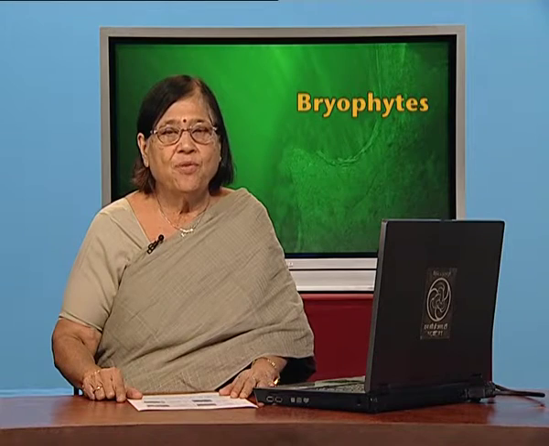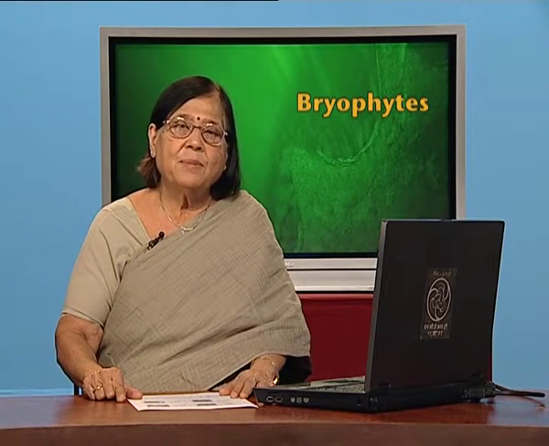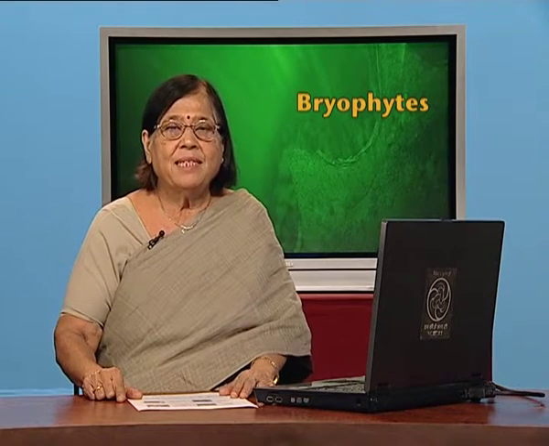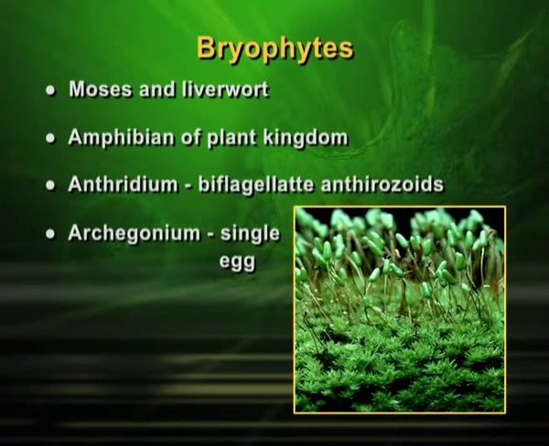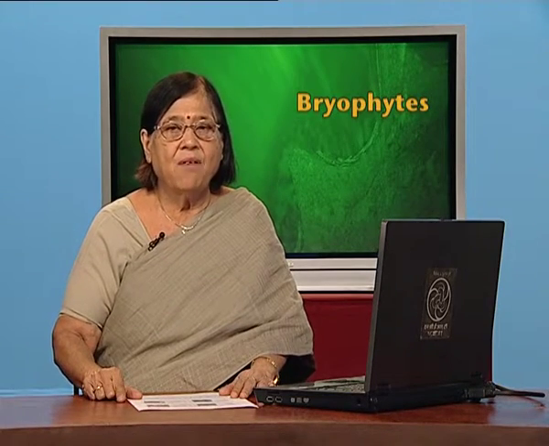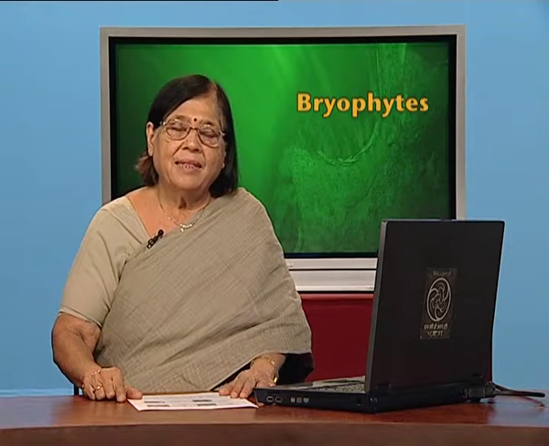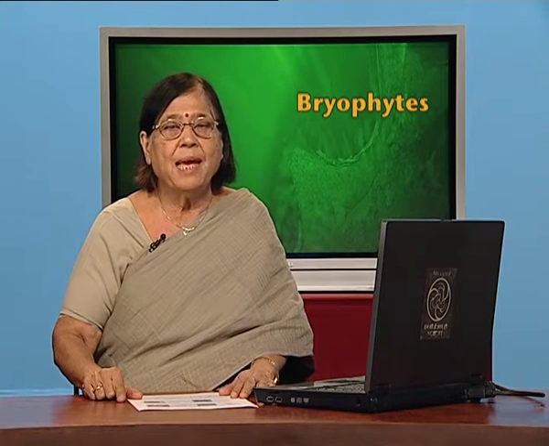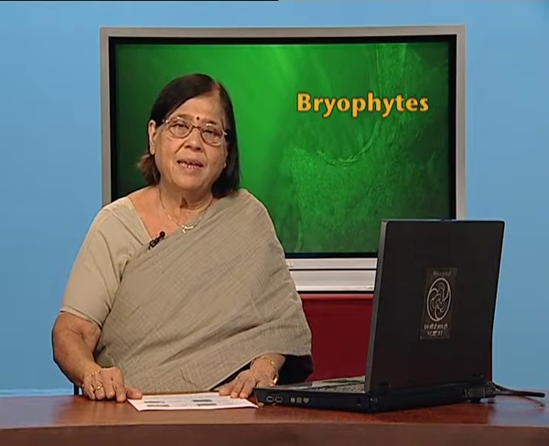Before I go into further details, let me tell you this particular structure of bryophyte is gametophyte, which is having antheridium and archegonium, which is producing antherozoites and egg, and this is gametophytic structure, or we call it gametophyte, and it is haploid in nature. Please pay attention to the word haploid, half the number of chromosomes, and that is why we call it gametophyte, and it is going to produce gametes. That is also why we call it gametophyte.